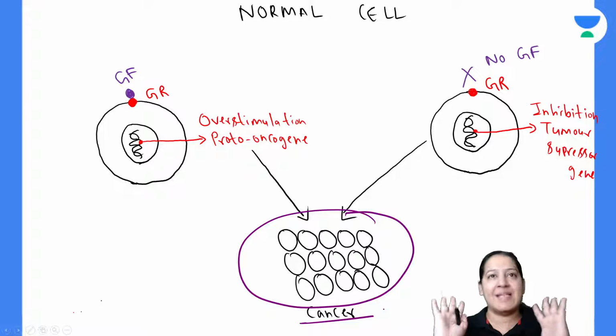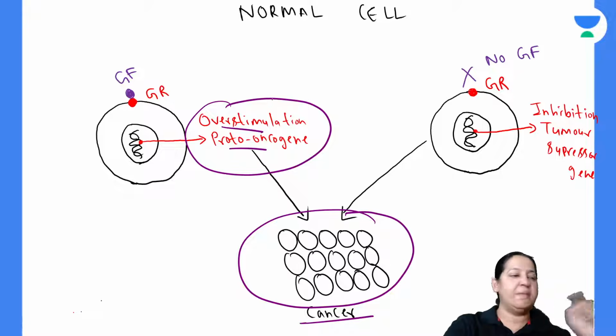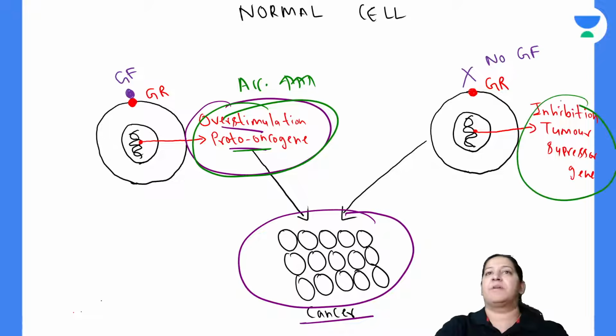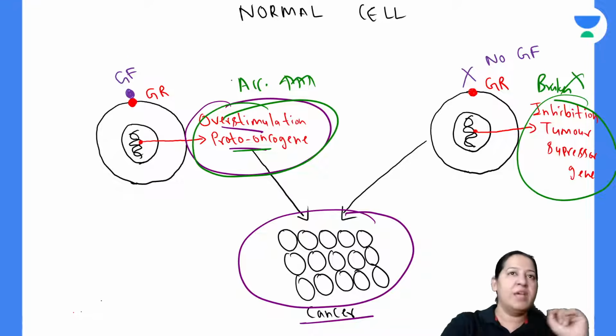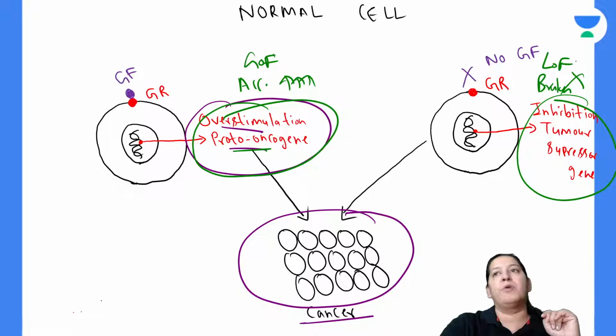So basically cancer occurs either due to overstimulation of proto-oncogene, that is accelerators got stuck at the highest speed, or due to inhibition of tumor suppressor gene, that is brakes are failed, brakes are not working. So here gain of function mutation takes place in this gene, here loss of function mutation takes place in this gene. First give me a thumbs up if you got this point.